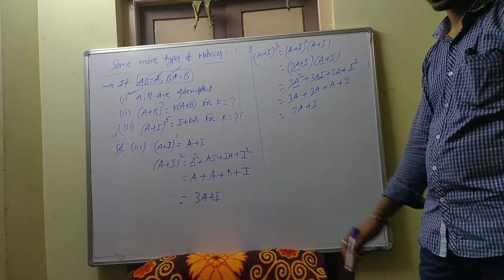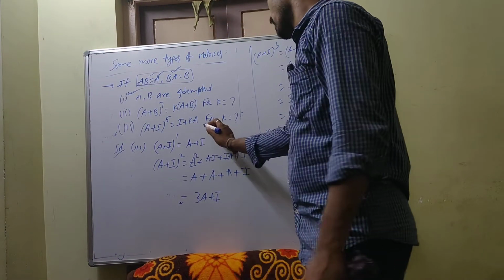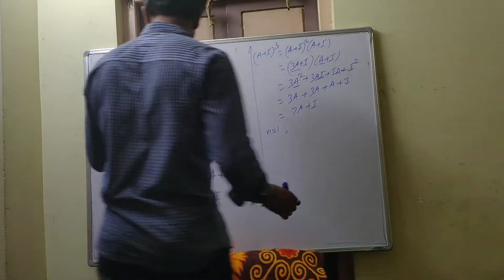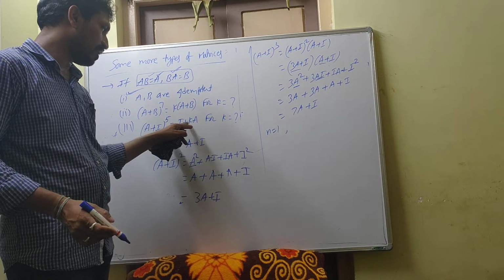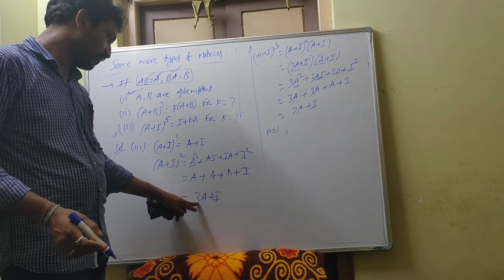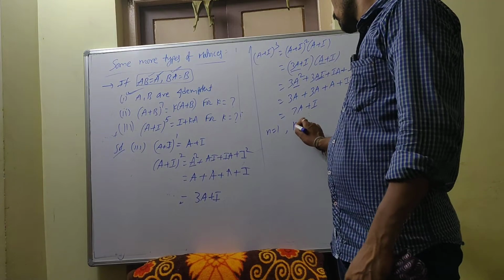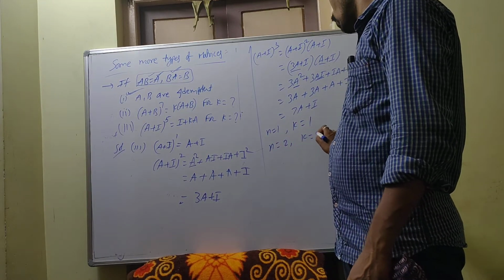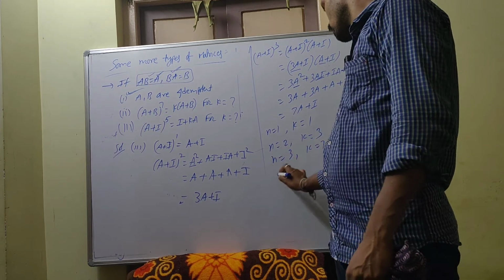Now you can generalize. See, for n is equal to 1, this k value, how much do we have? i is common. (a plus i) whole power 1, that is a plus i, plus k into ai. Here, in the place of k, 1 here. In the place of k, 3 here. In the place of k here, 7. For n is equal to 1, k is equal to 1 only. For n is equal to 2, k is equal to 3 only. For n is equal to 3, k is equal to 7 only.